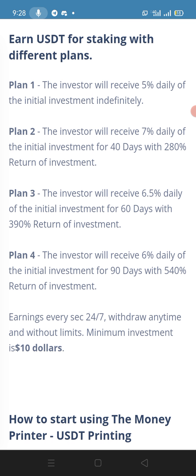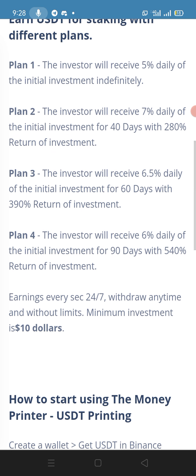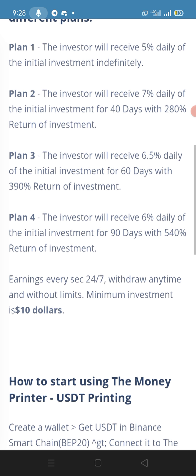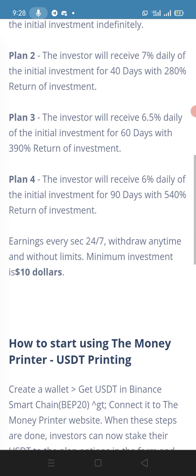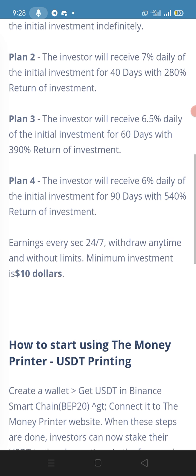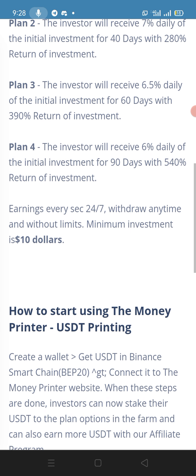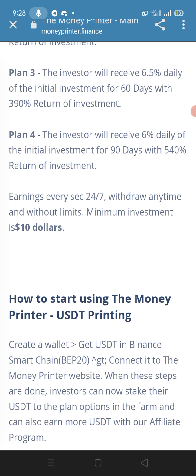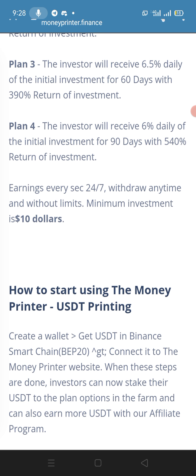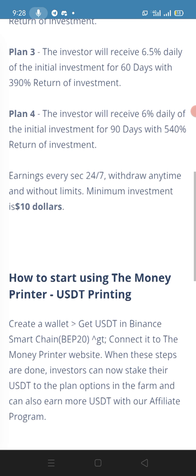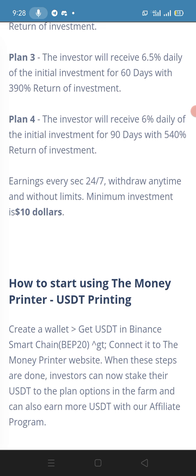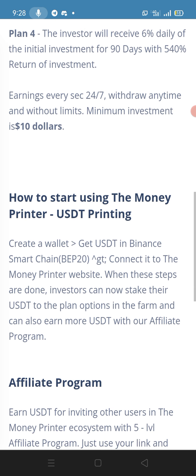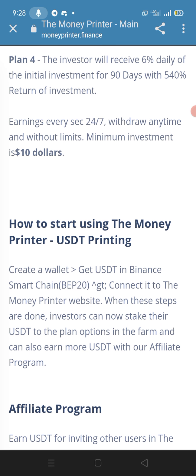Number one plan is that the investor will receive 5% daily of the initial investment. Plan 2 is that the investor will receive 7% daily of the initial investment for 40 days, with 280% return on investment. Plan 3 is that the investor will receive 6.5% daily of the initial investment for 60 days, with 390% return on investment. And plan 4 is that the investor will receive 6% daily of the initial investment for 90 days, with 540% return on investment. And earning every second is 24 by 7.